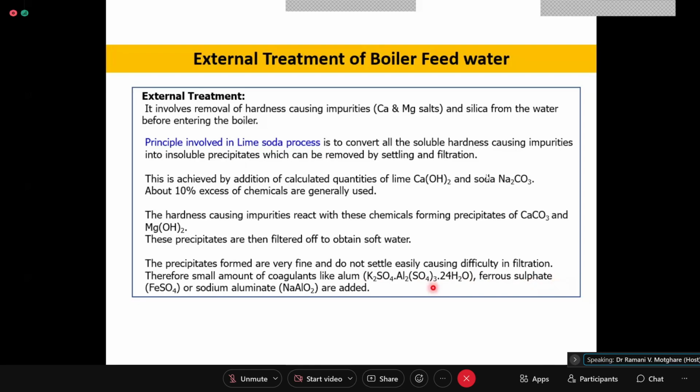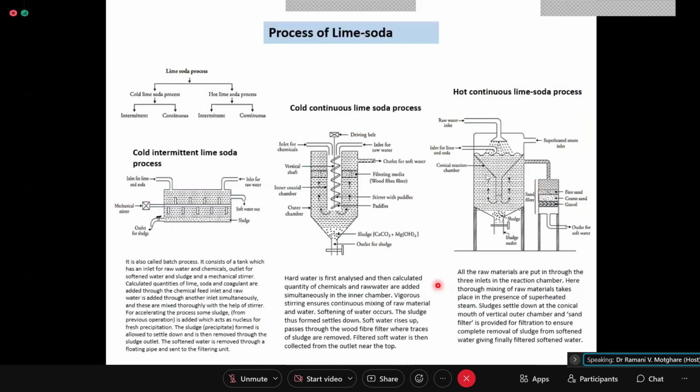or ferrous sulfate, FeSO4·7H2O, can be used as coagulant. Or you may use sodium aluminate, NaAlO2, as coagulant. So three substances can be used as coagulant: one is alum, in short written Al2(SO4)3, ferrous sulfate heptahydrate, FeSO4·7H2O, and NaAlO2, that is sodium aluminate.